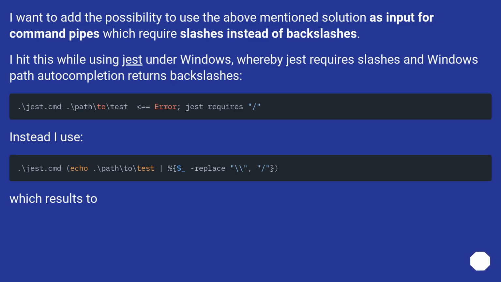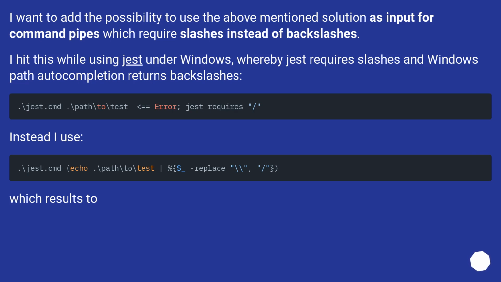I want to add the possibility to use the above-mentioned solution as input for command pipes which require slashes instead of backslashes. I hit this while using jest under Windows, whereby jest requires slashes and Windows path autocompletion returns backslashes.